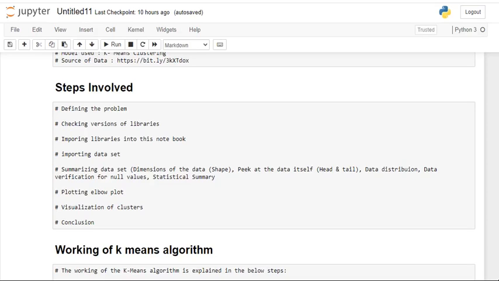In this task, the data is given. Totally, there are 150 values, which means 150 rows will be there, and 4 attribute parameters are there: petal length and petal width, sepal length and sepal width, and 3 species are there.